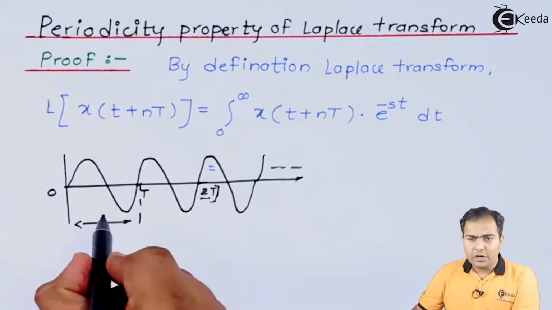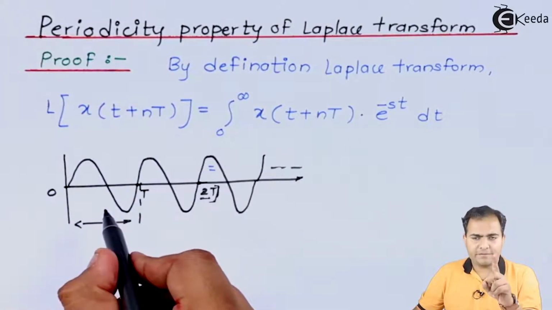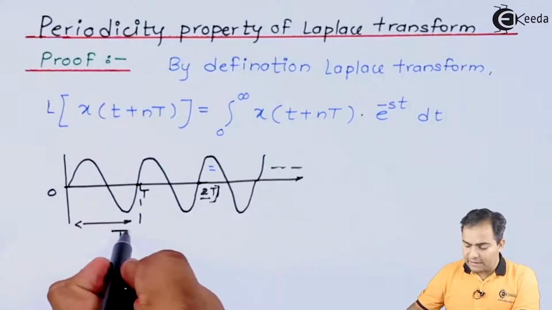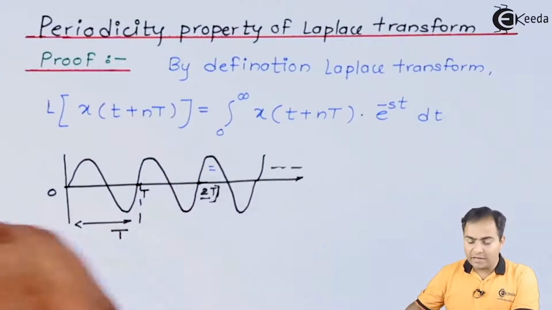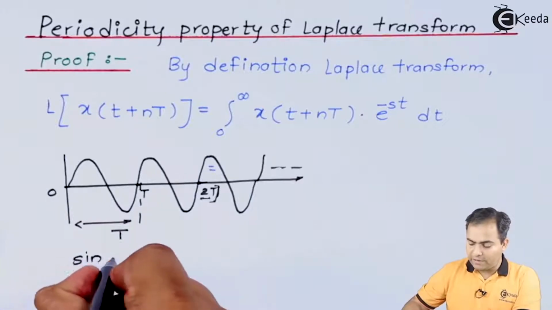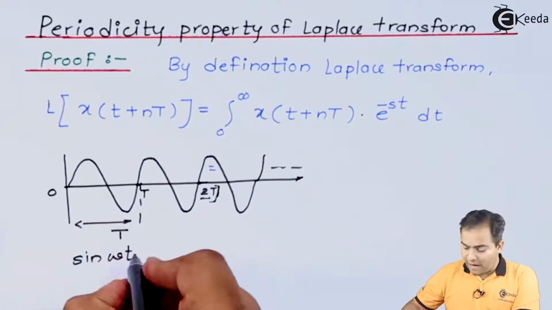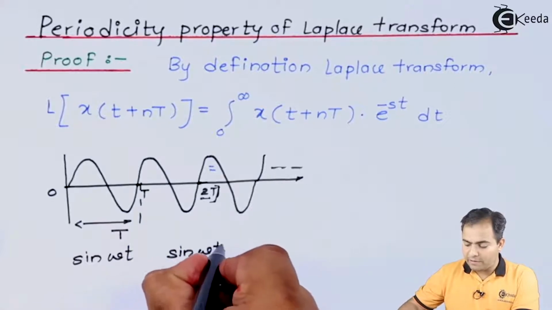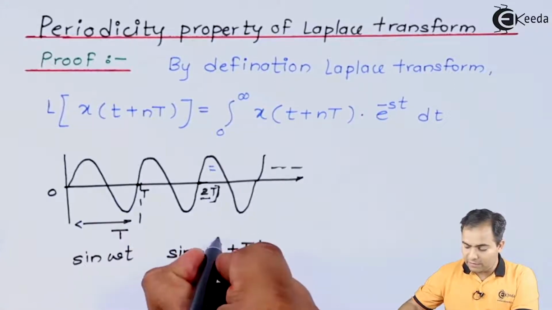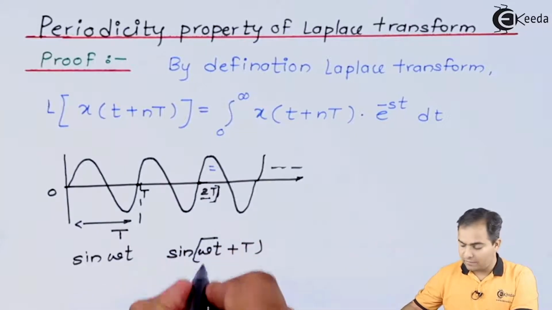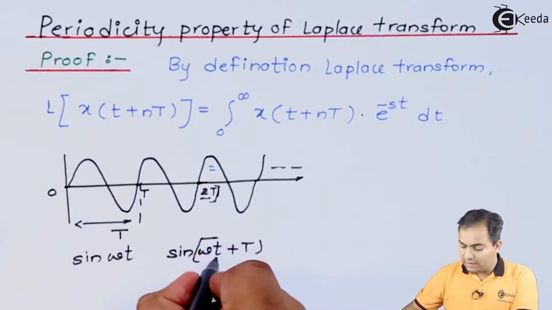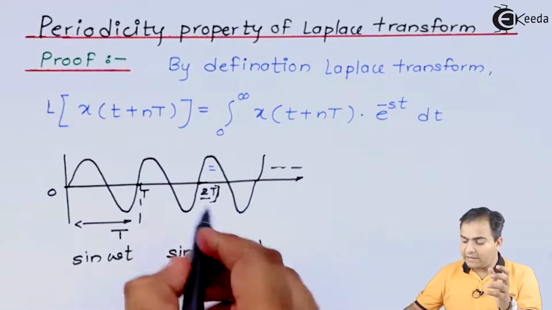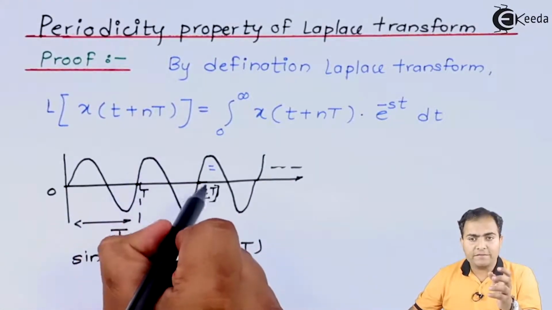Over here you can say that you have only one sine wave. Now if we add a delay, that is T, in this sine wave, sin(ωt), then it will become sin(ω(t + T)). This will be the delay added into t. Now what will happen? If we add a delay, then your function repeats itself.